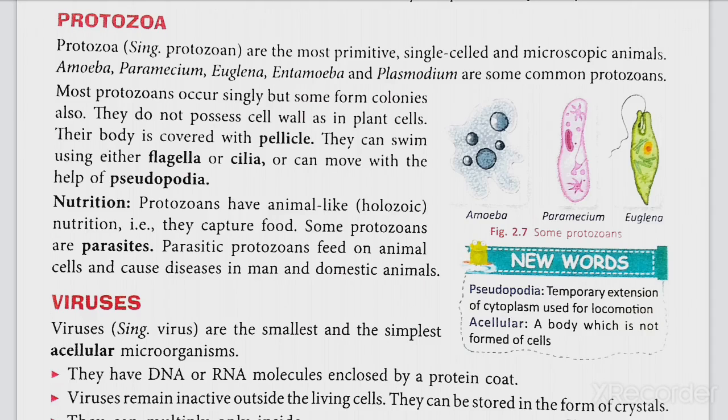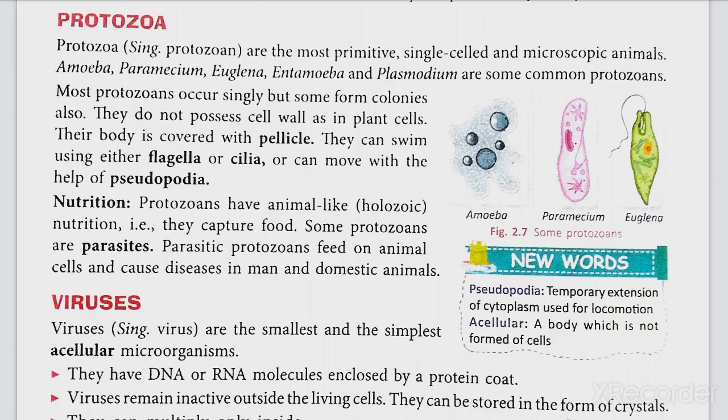Some protozoans are parasites. That means they reside on other organisms and derive their food from there. Parasitic protozoans feed on animal cells and cause disease in man and domestic animals.